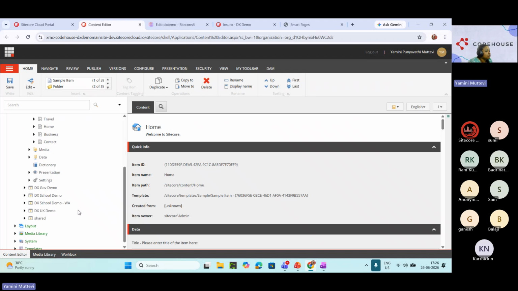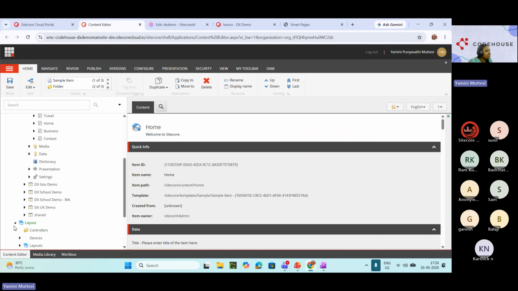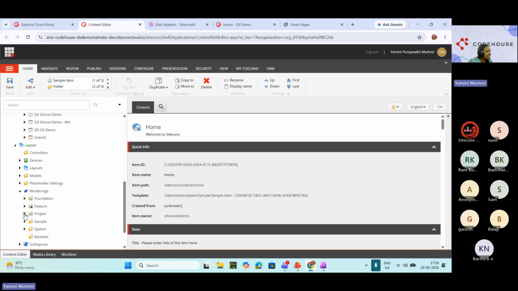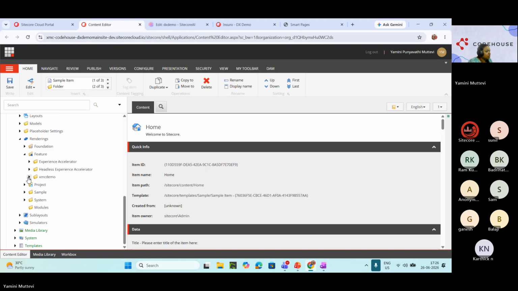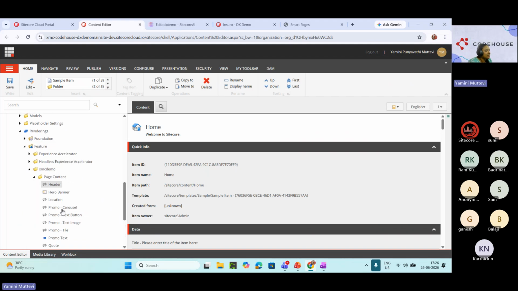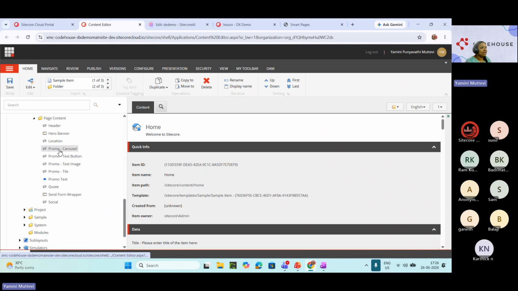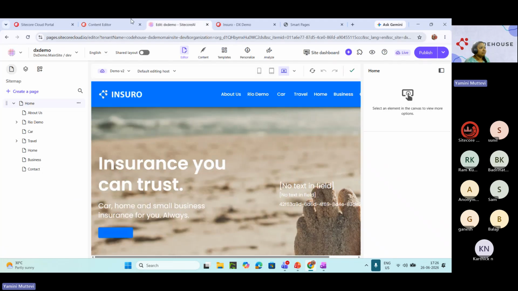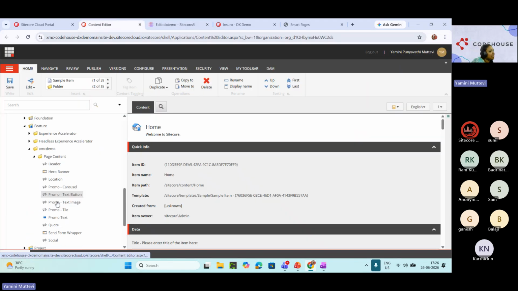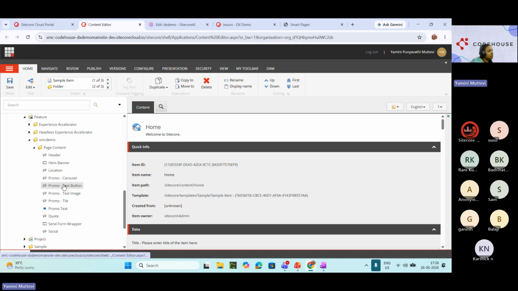Okay, here we are. For a few of the renderings, these are the renderings that it uses. These are 11 or 12, I'm not sure what the count is here. Let's check when we load the components. These are the renderings which I'm using.